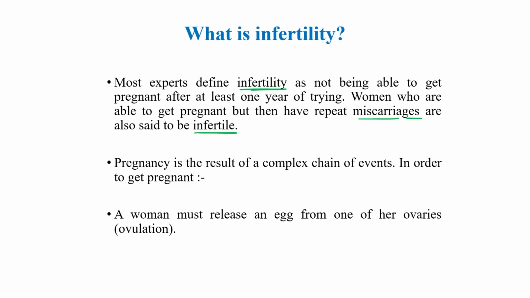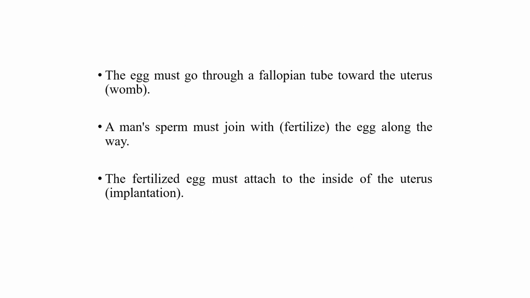Okay, so what is pregnancy? Pregnancy is the result of a complex chain of events. In order to get pregnant, first, a woman must release an egg from her ovary, and that is called ovulation. Then that egg must go through a fallopian tube towards the uterus or womb.